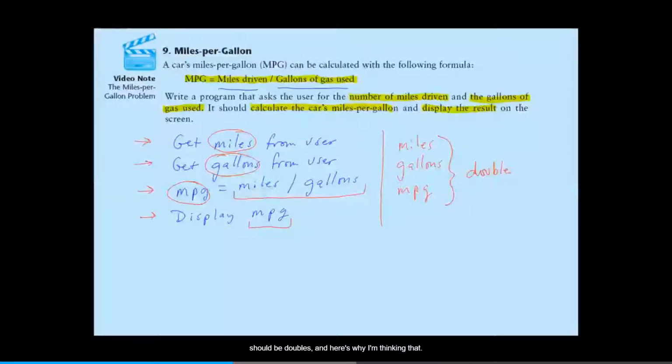The number of miles that were driven could potentially be a fractional number. It's possible that the user has driven 122.5 miles. The gallons could potentially be a fractional number because it's possible that we didn't use a whole number of gallons. The MPG variable should be a double because it's going to hold the result of a division, so chances are that value will be fractional as well. So I think that all 3 of these variables should be doubles.